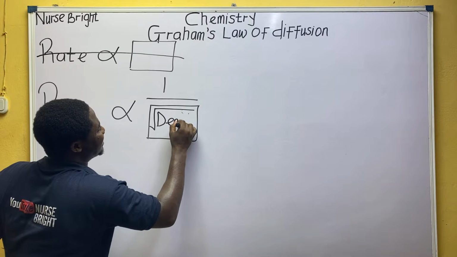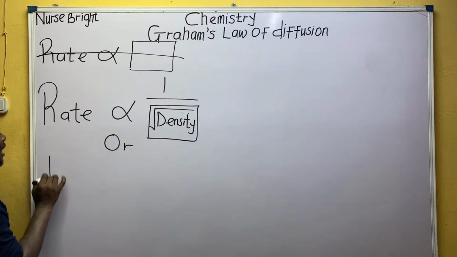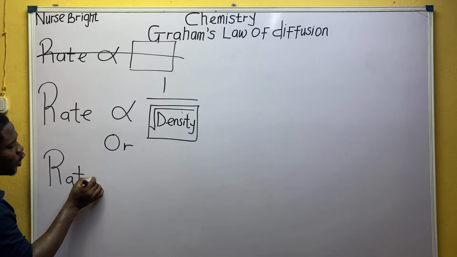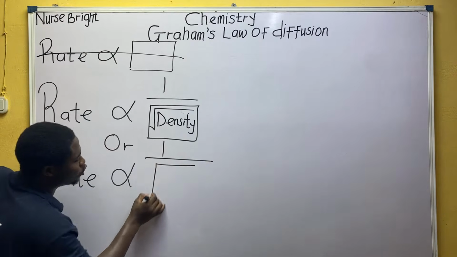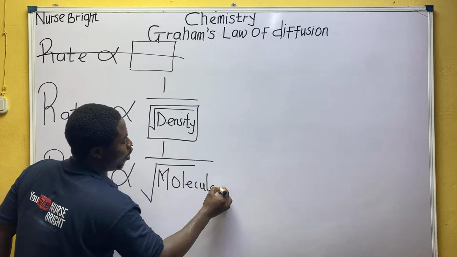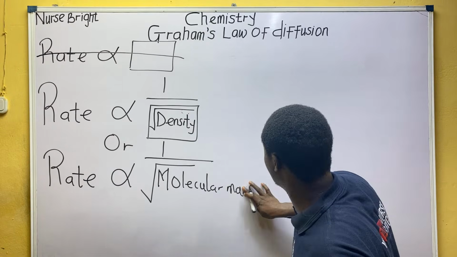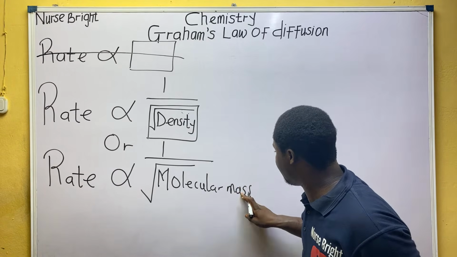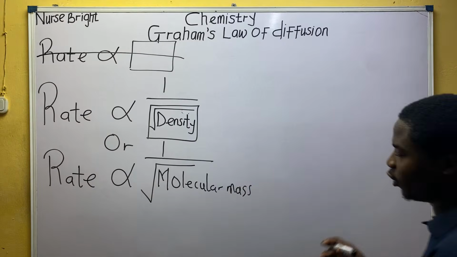Of its density, pay attention, or we simply say that the rate of diffusion of a gas is inversely proportional to the square root of its what? Molecular mass. Alright? This is what this man, Thomas Graham, was talking about. Guys, pay attention. It is very essential. It is very essential because we're going to tackle questions on all of these.